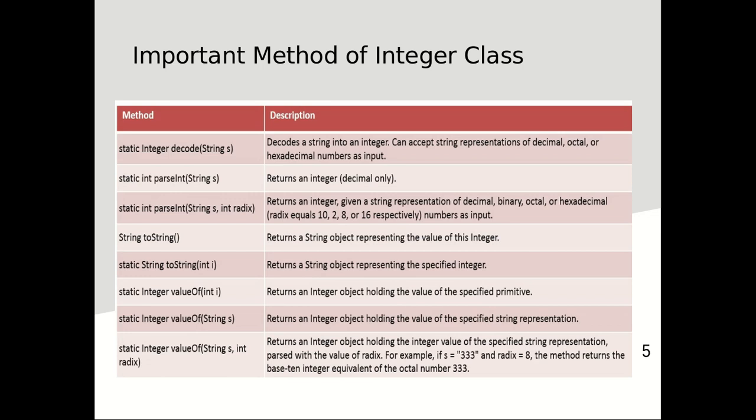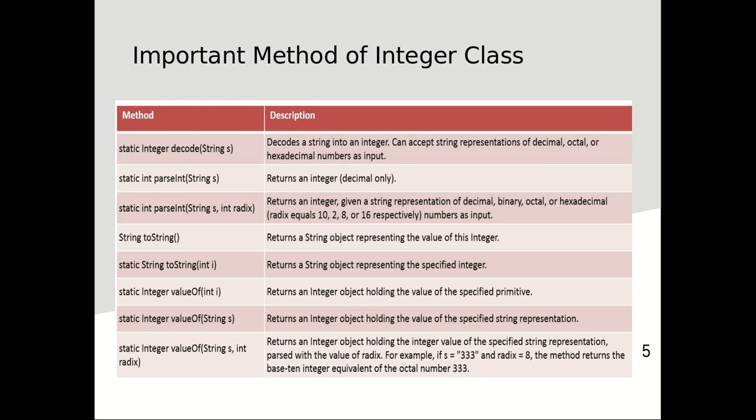Here we discuss some important methods of the Integer wrapper class. All these methods are static, because we call them without creating an object of Integer type, so they are always called with the class name and the dot operator. The first method is the decode method. It decodes a string into an Integer, accepting a string representation of decimal, octal, or hexadecimal numbers as input and converting it into an Integer wrapper class value.